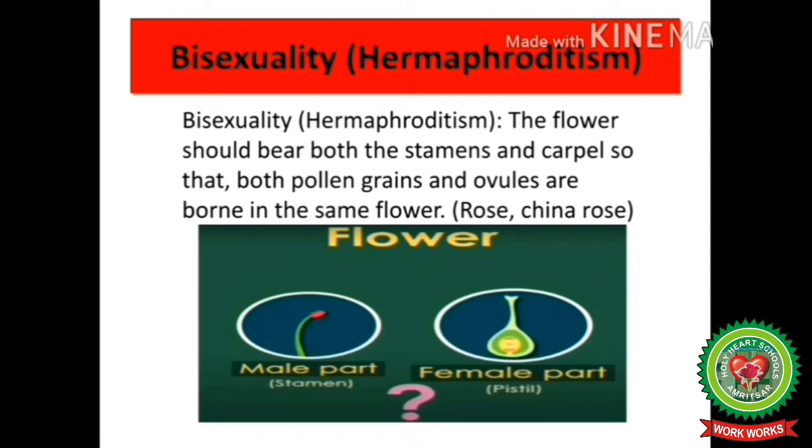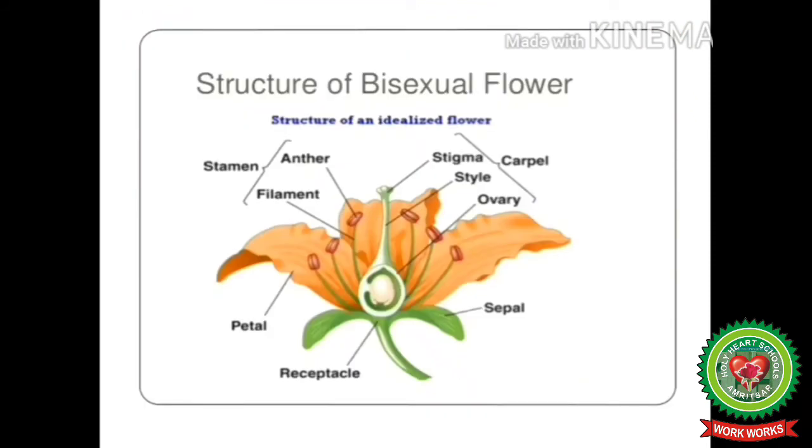Let's have a look at this diagram. This is the structure of a bisexual flower in which male part includes anther and filament, and female part includes stigma, style and ovary, which are present on the same flower. This type of flower is known as a bisexual flower, and self-pollination is easily possible in bisexual flowers.